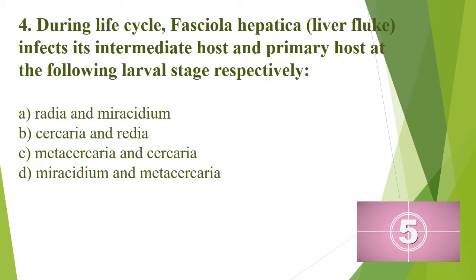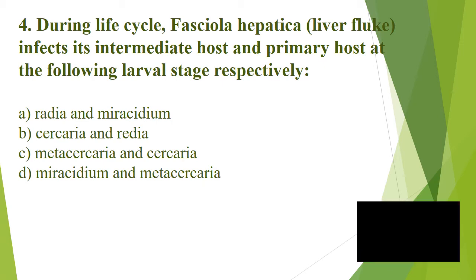Question number 4. During life cycle, Fasciola hepatica, that is liver fluke, infects its intermediate host and primary host at the following larval stage respectively. And the options are A. Redia and Miracidium. B. Cercaria and Redia. C. Metacercaria and Cercaria. Option D. Miracidium and Metacercaria. And the correct answer is option D.